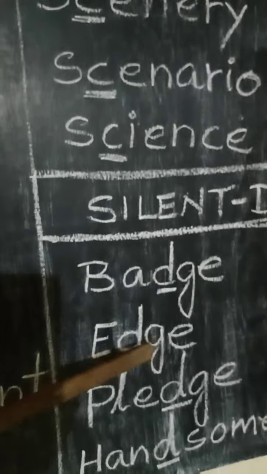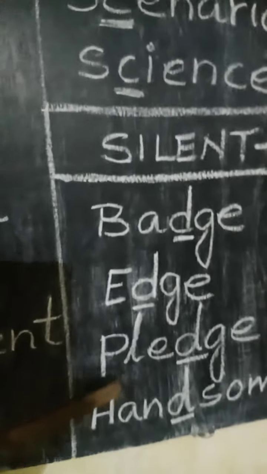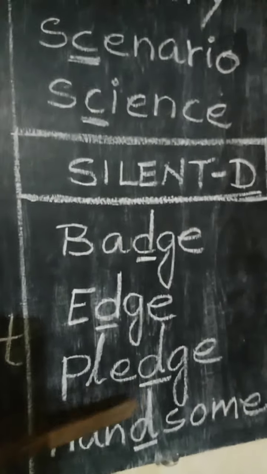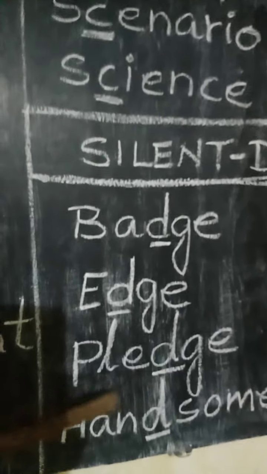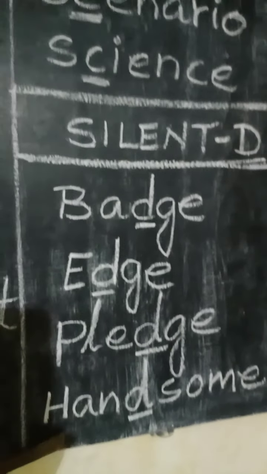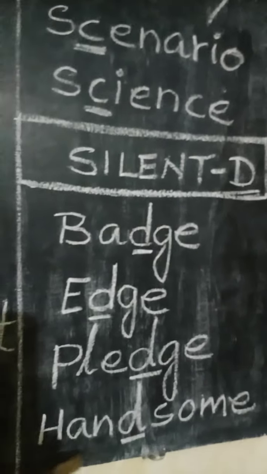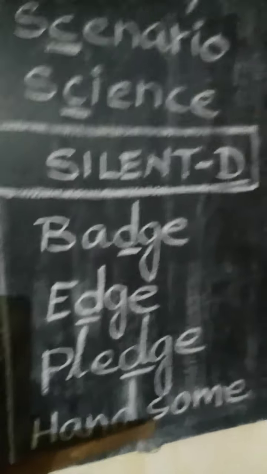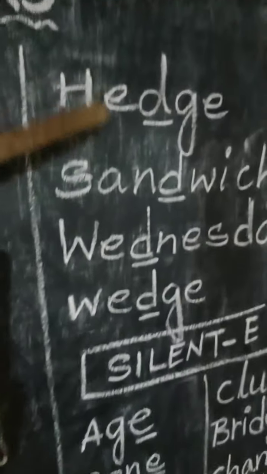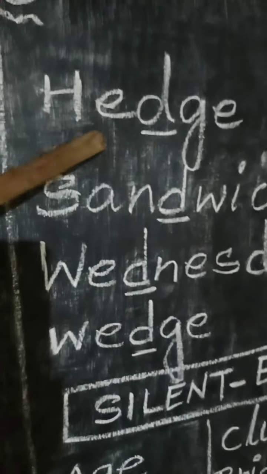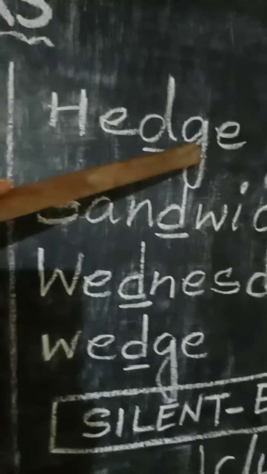Edge. Thus, pledge. Pledge. Here, handsome. Handsome. Thus, hedge. Hedge.